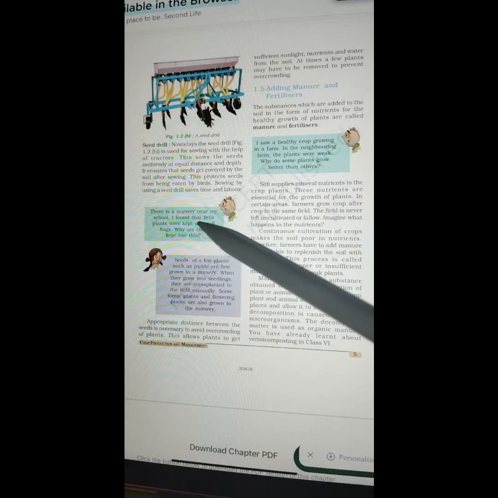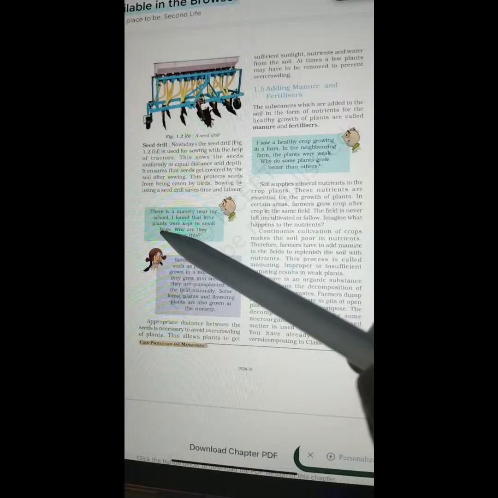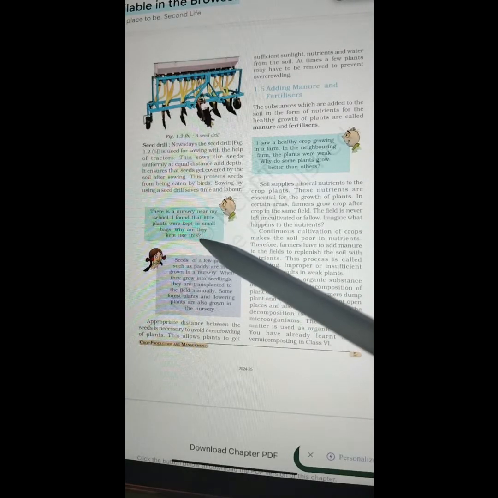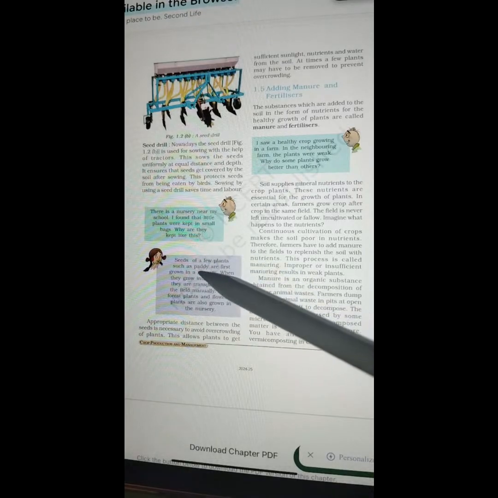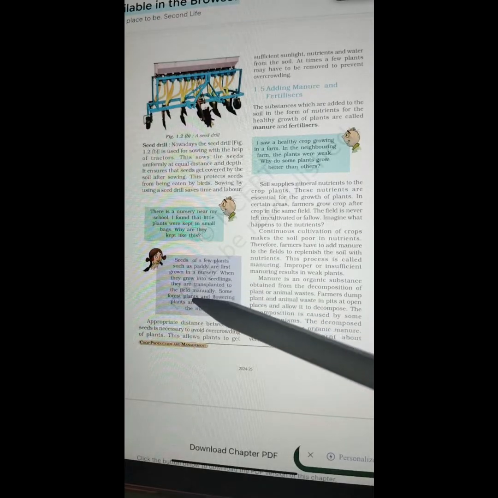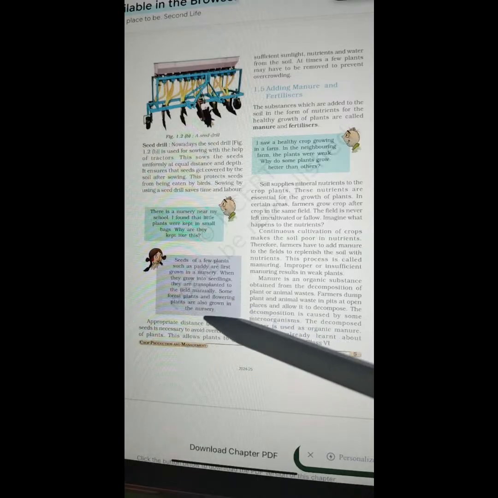There is a nursery near my school. I found little plants were kept in small bags. Why are they kept like this? Seeds of a few plants, such as paddy, are first grown in a nursery. When they grow into seedlings, they are transplanted to the field manually. Some forest plants and flowering plants are also grown in the nursery.